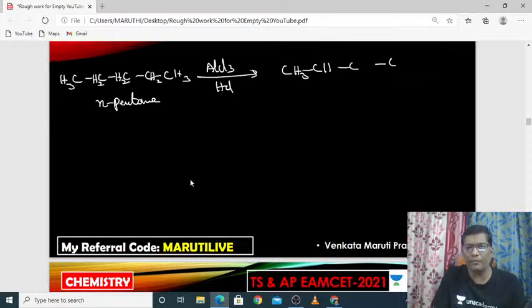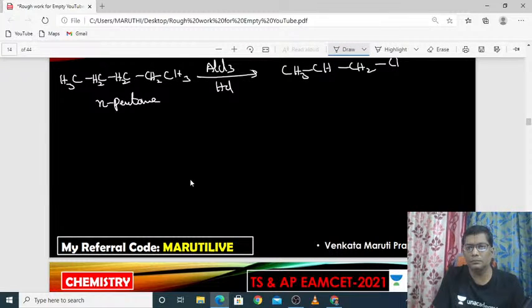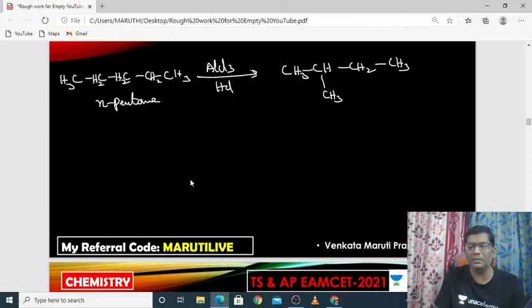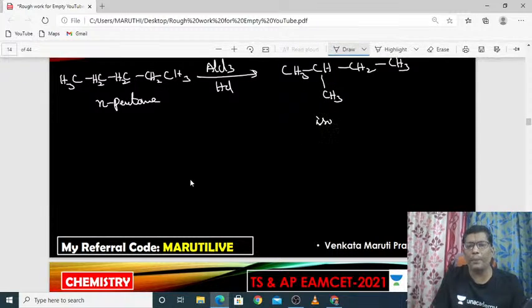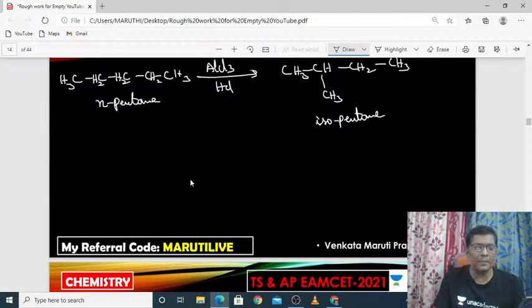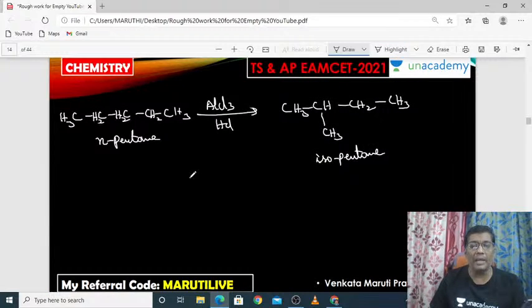This is the isomer of N-pentane. This is called isopentane. Or sometimes it may produce different compounds also. So these are all the important examples of isomerization.